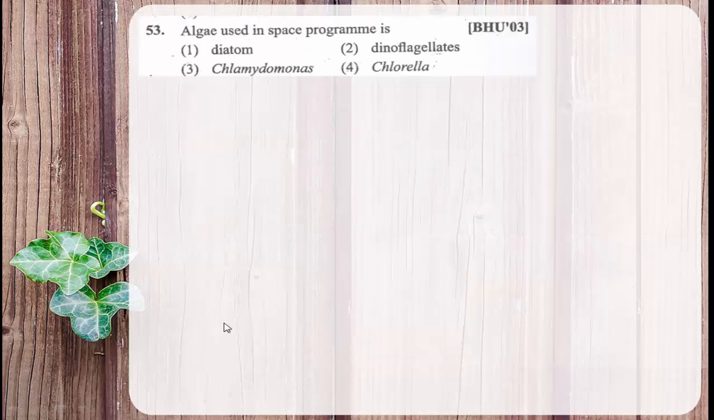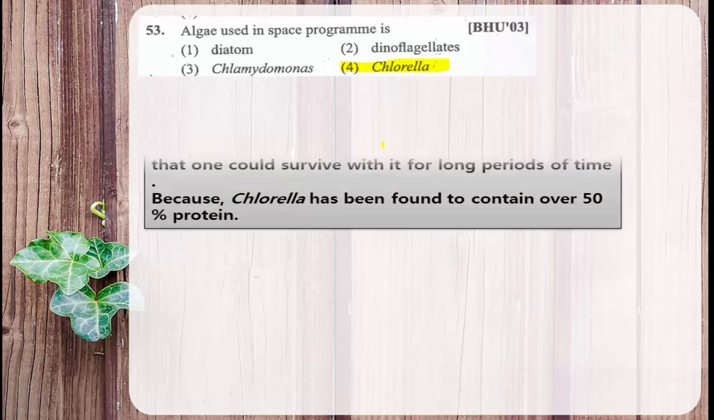Then moving to the next question. Algae used in space program is, what is the space program? Astronauts, they always visit the planets and they do the research. They are called the space riders. They are called astronauts, and the algae which is used by them in the space is nothing but chlorella. Chlorella is also a member of algae.